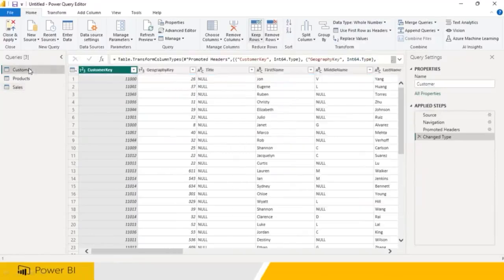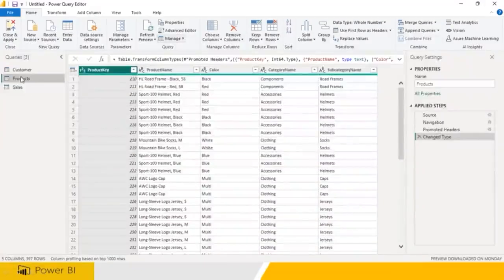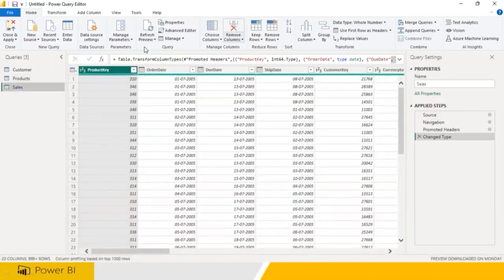Now, I take a customer table. So, how many columns you have? 17 columns, but 1,000 rows only it is going to be loading. If you have lesser data, then all the data will get loaded. For example, 1,000 rows, but this has only 397 rows. How many columns do you have? 5 columns. If you take the sales table, it has 20 columns, but 1,000 rows.